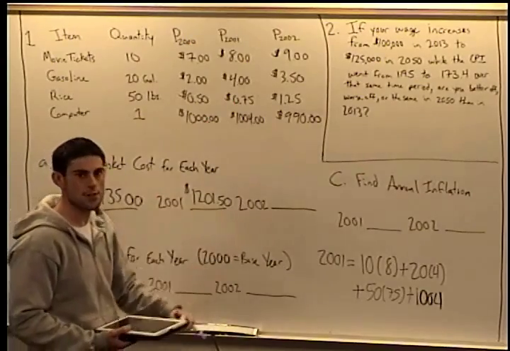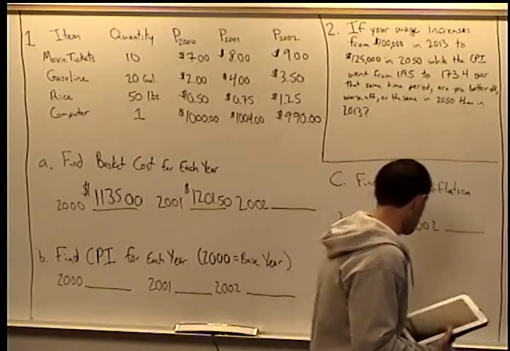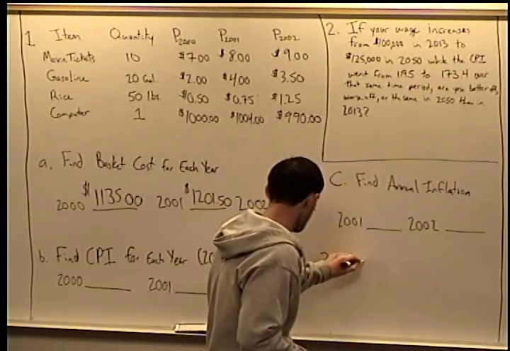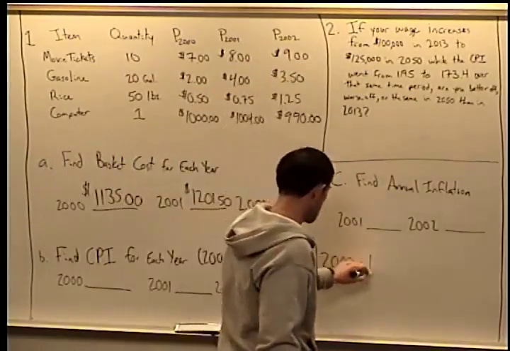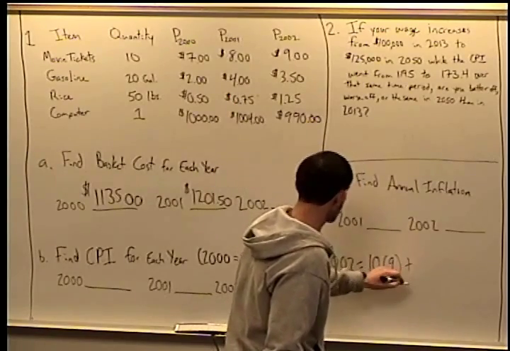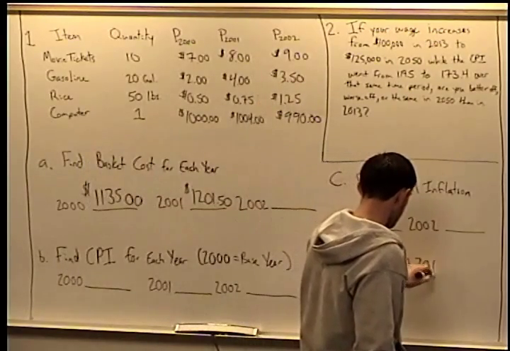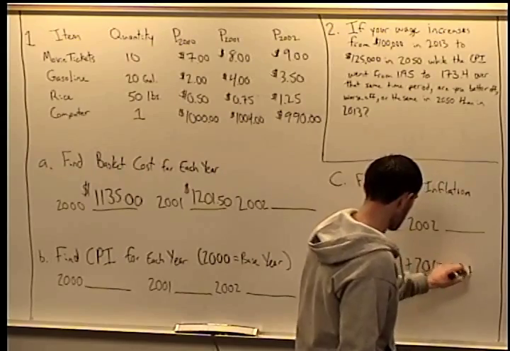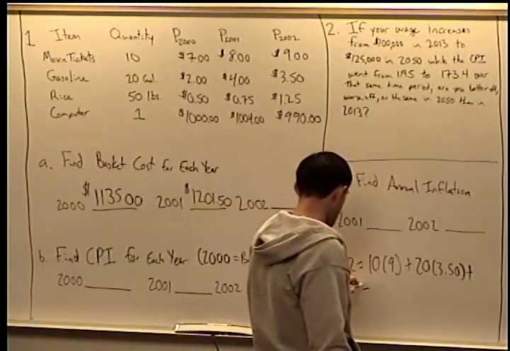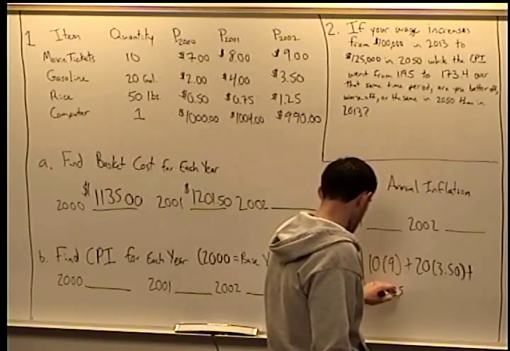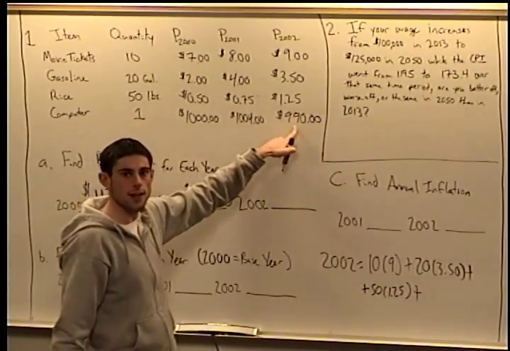And then lastly, we're going to do the same thing for 2002. So we take 10 times 9, plus 20 times 3.50, plus 50 times 1.25, plus 1 times 990.